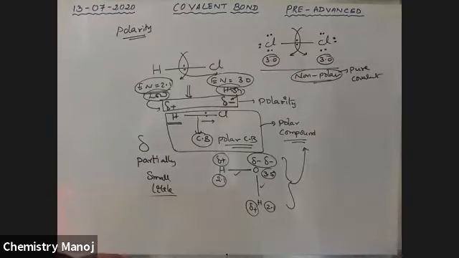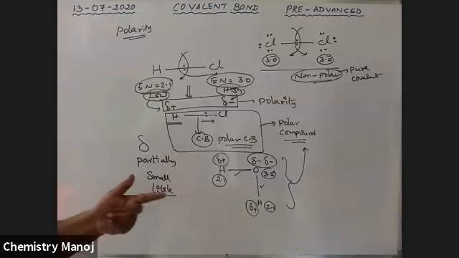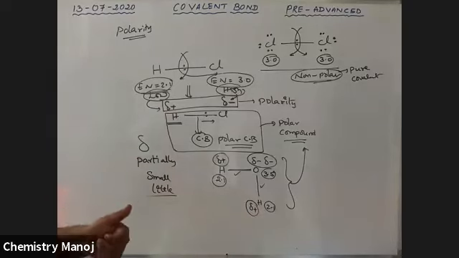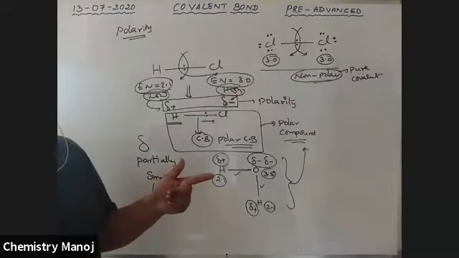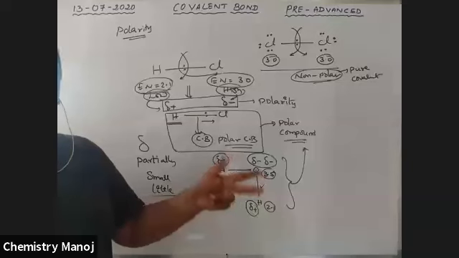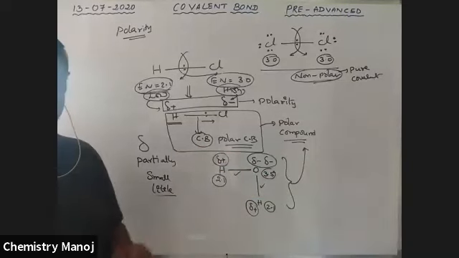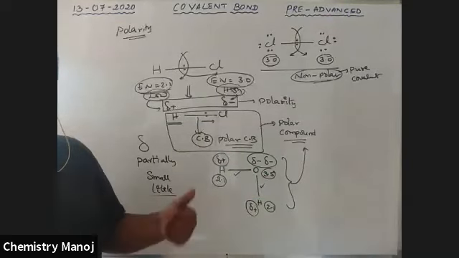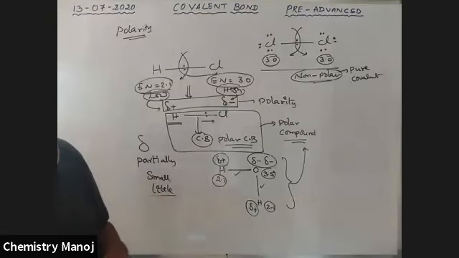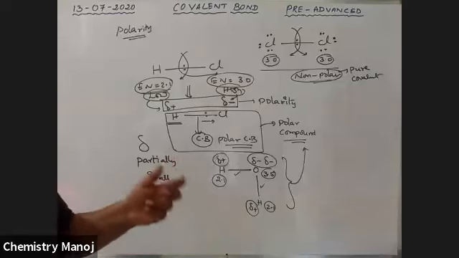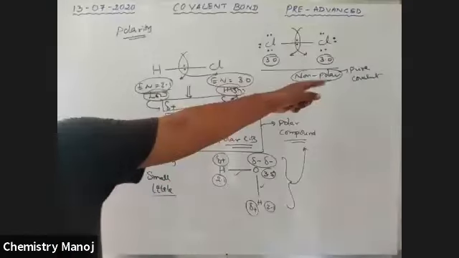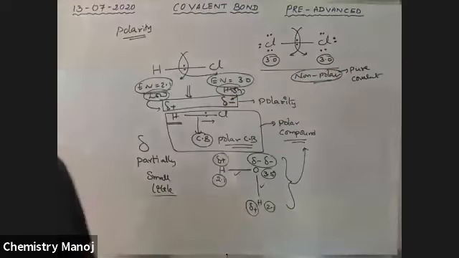Depending on the number of electron pairs shared, it is single, double, or triple. If only one electron pair is shared between 2 atoms, that is a single covalent bond. If 2 electron pairs are shared, that is a double covalent bond. If 3 electron pairs are shared, that is a triple covalent bond. Whatever it may be, single, double, or triple, these may be either polar or non-polar covalent bonds. If they are present between 2 same atoms, that is a non-polar covalent bond, which is called a pure covalent bond.